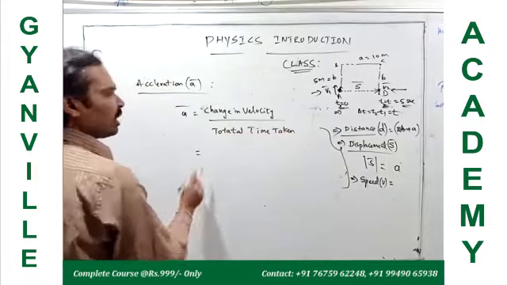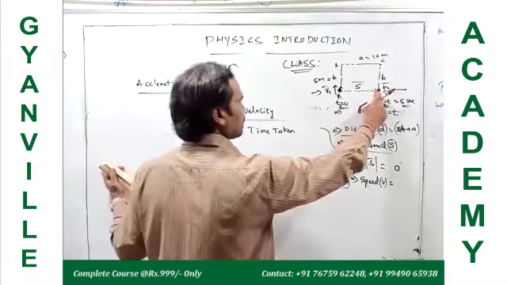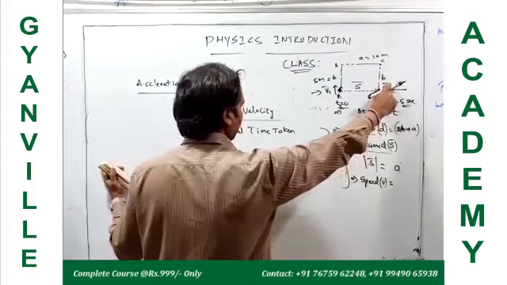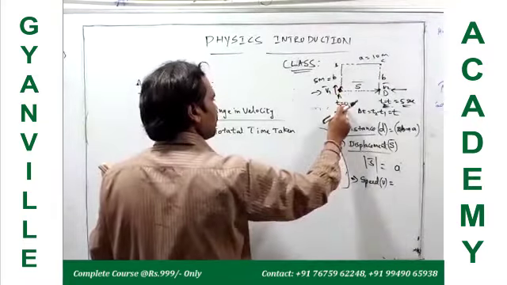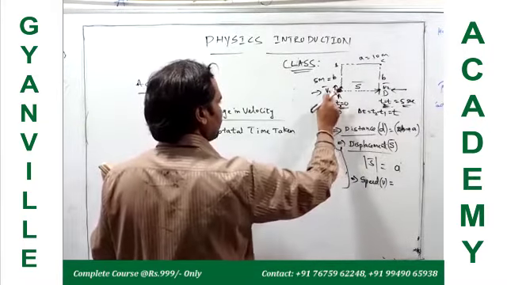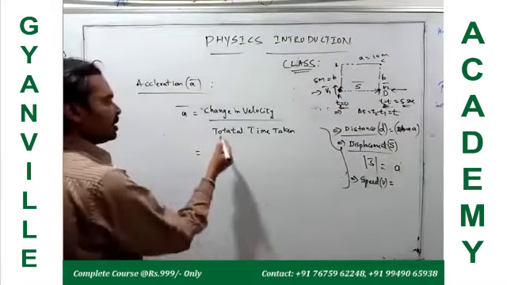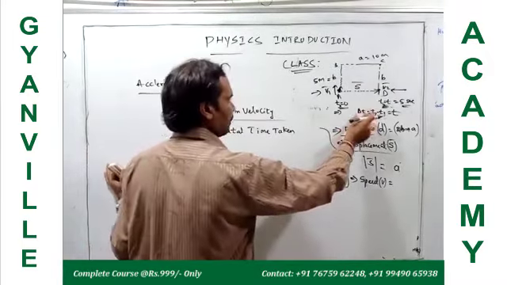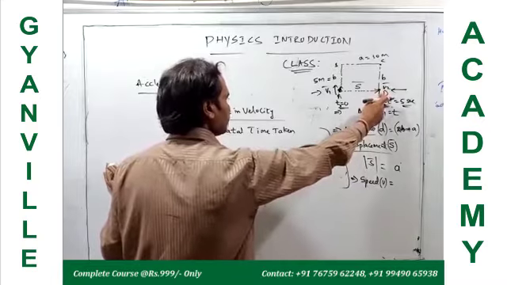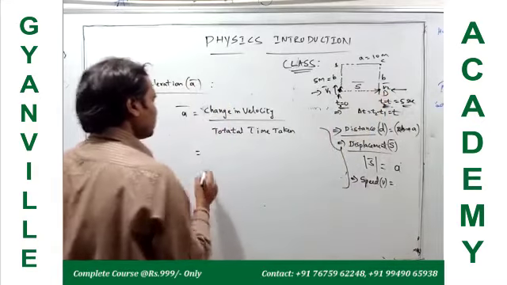What is the change in velocity here? Final velocity at D is v2 bar. At the initial moment t1 equal to 0, it has v1 bar velocity. In the delta t time interval, final velocity is v2 bar, initial velocity is v1 bar.